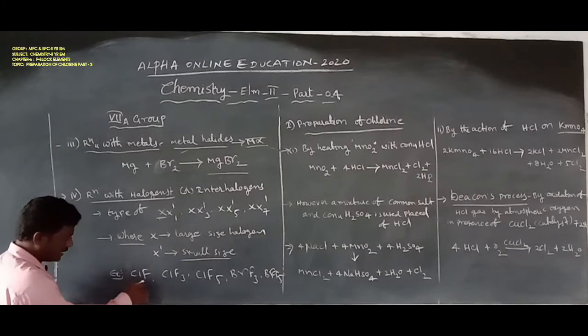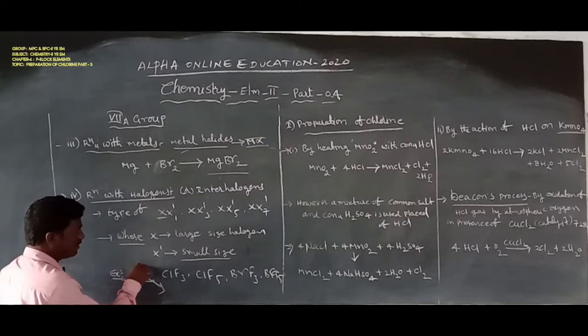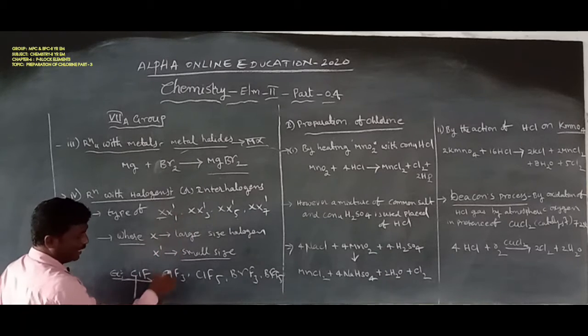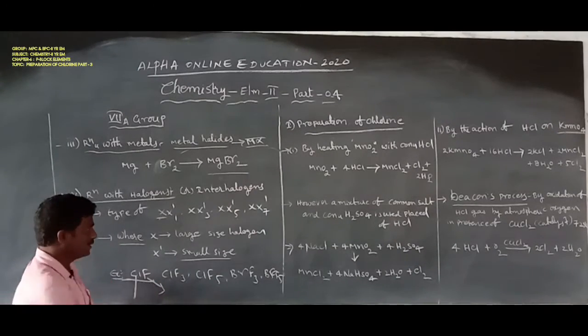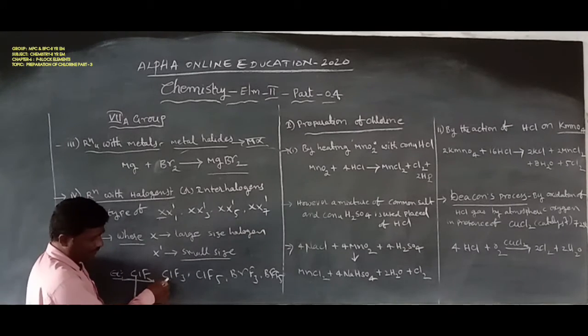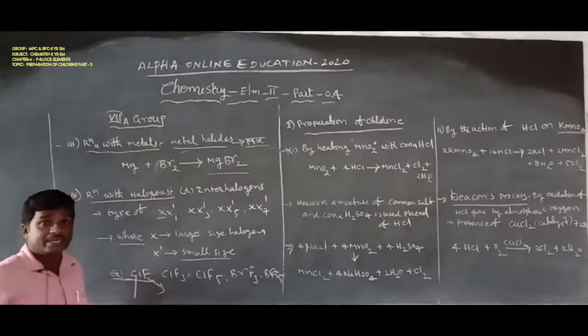For example, ClF is an interhalogen. Chlorine is the large atomic size and fluorine is the small atomic size. It is a type of XX'1. The second one is XX'3, ClF3. Cl is the large atomic size and F3 is the small atomic size. First one is a halogen element and second one is a halogen element, forming an XX'3 type interhalogen.